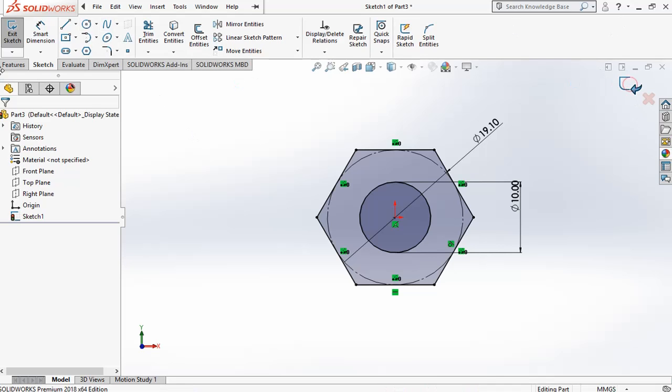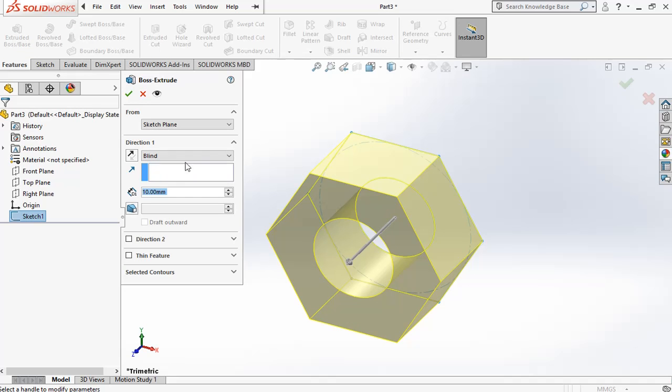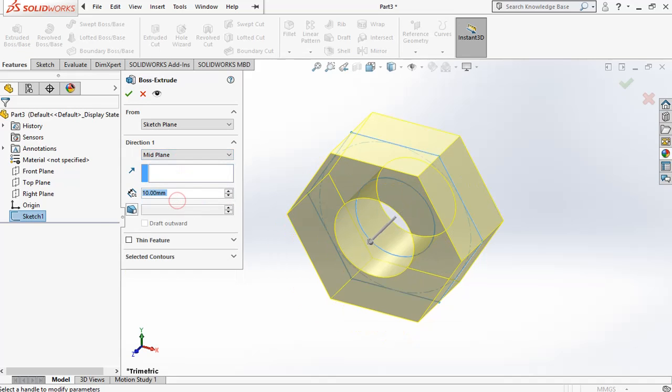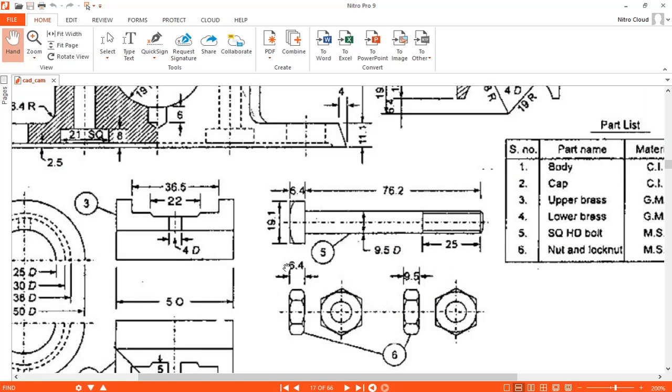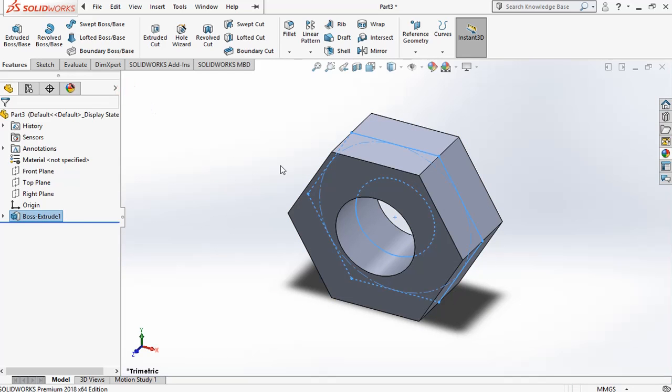That's it, and finish the sketch. Go for extruded boss. Midplane. The nut is 6.4 and the lock nut is 9.5. First draw the nut, 9.5. Finish.